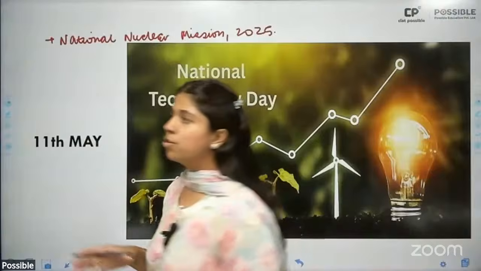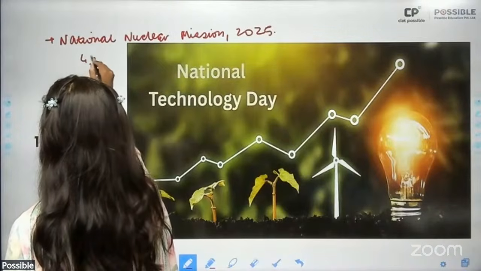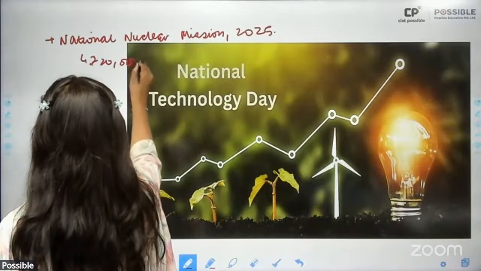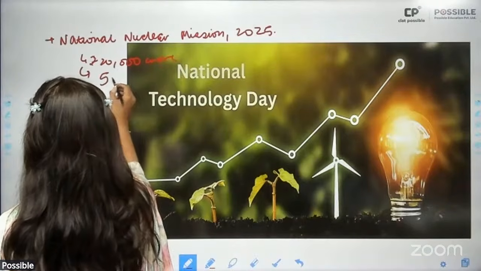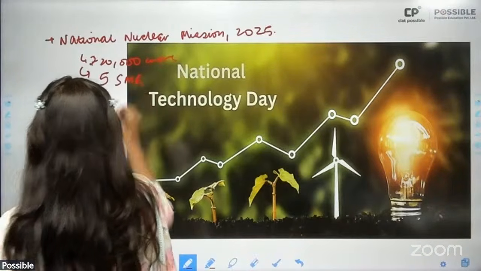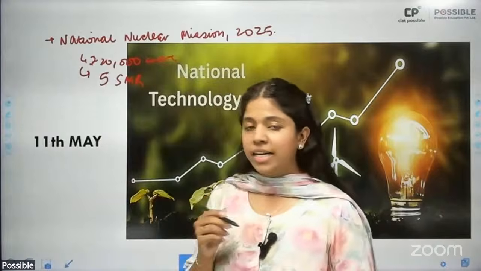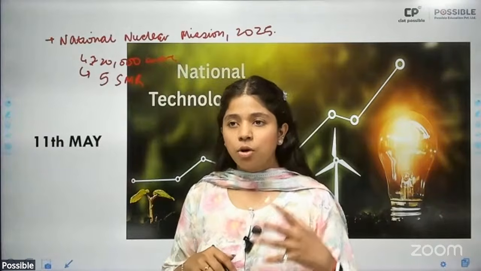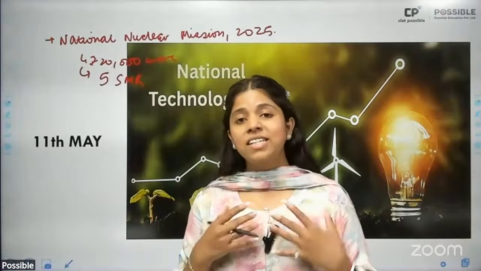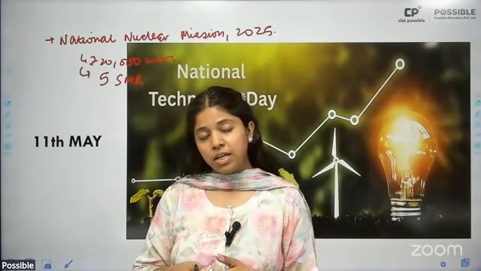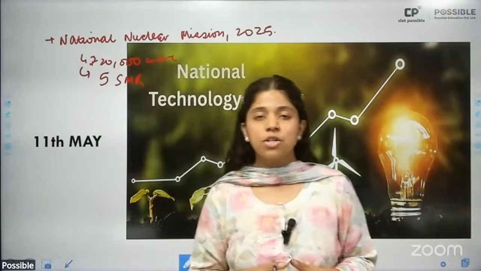The basic key provisions of the mission: 20,000 crore rupees have been allocated in this mission. The mission aims to undertake development of 5 small modular reactors. These 5 small modular reactors are to be established to facilitate effective harnessing of nuclear energy. Why effective harnessing of nuclear energy?